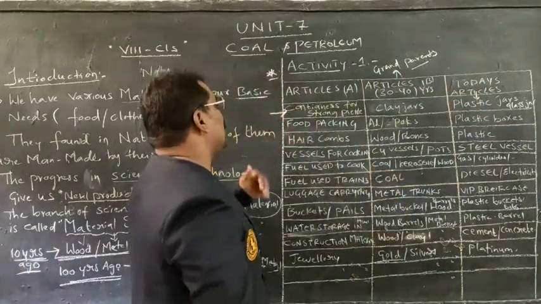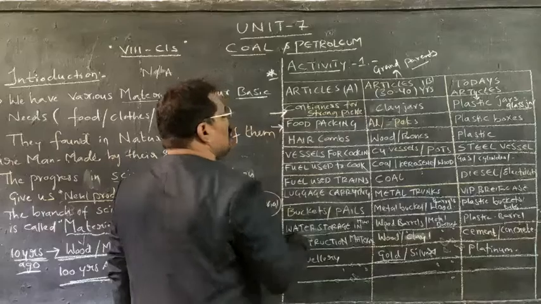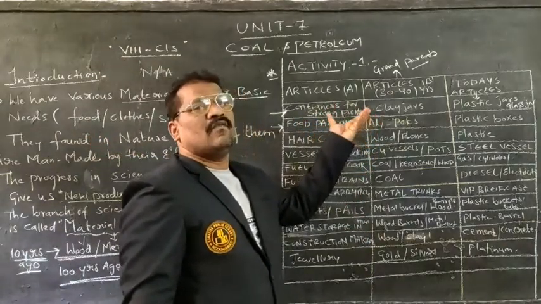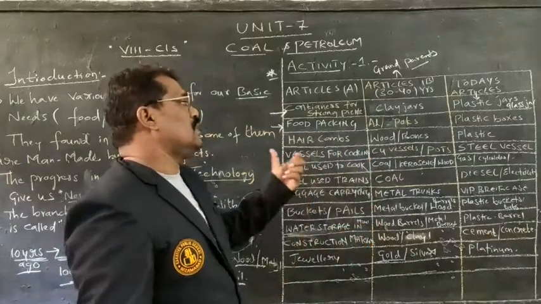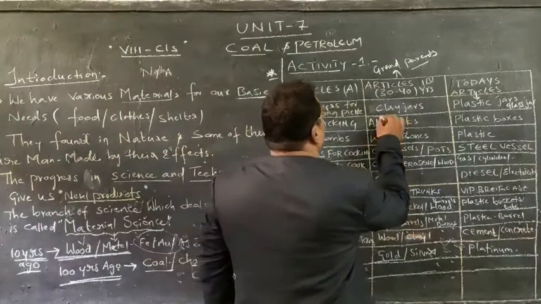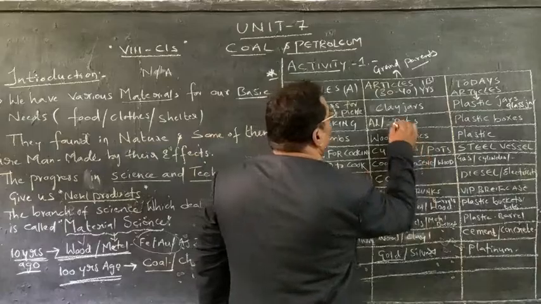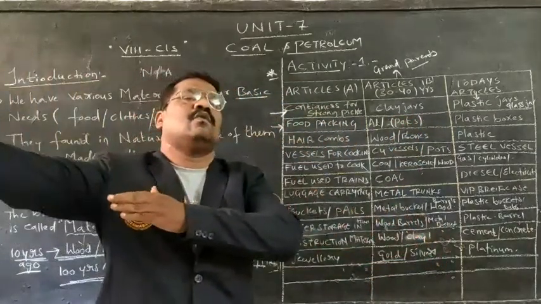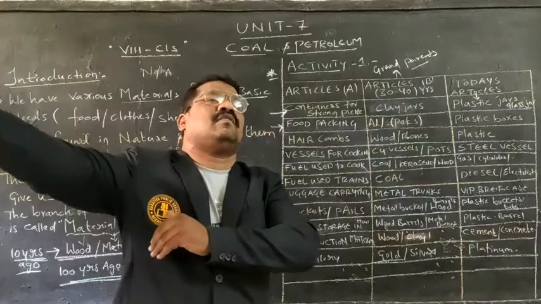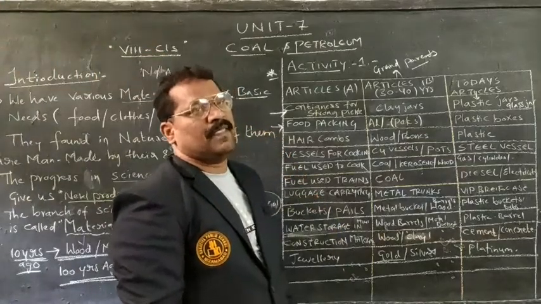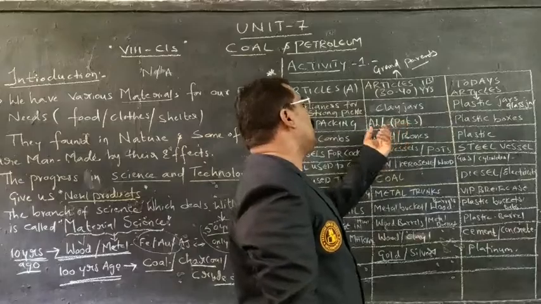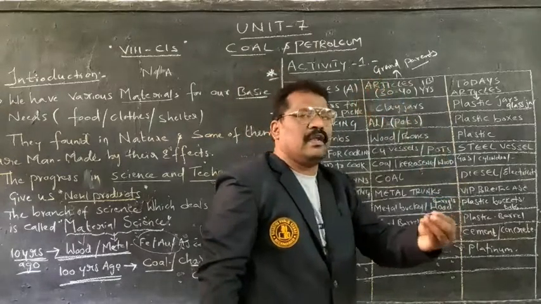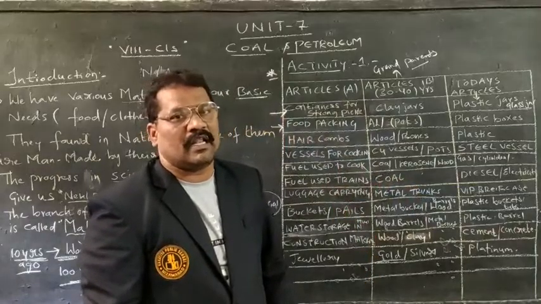Today, the next one is food packing. If you want to travel from one place to another, food packing has to be done with certain articles. Aluminium pots and aluminium tiffins used to be there. They used to collect the particular food and go to the fields. After completion of the work, they used to eat it. Not only that, in small pots also they used to carry the food.